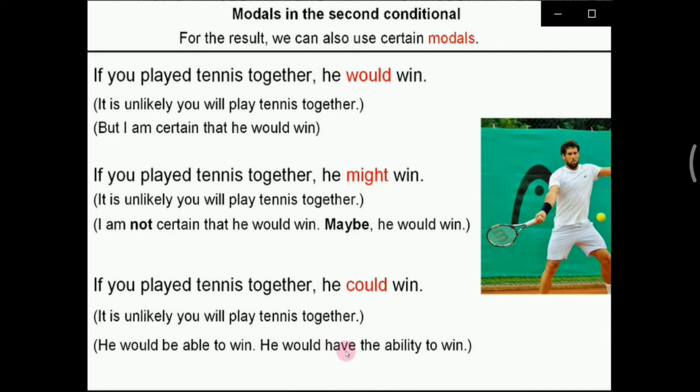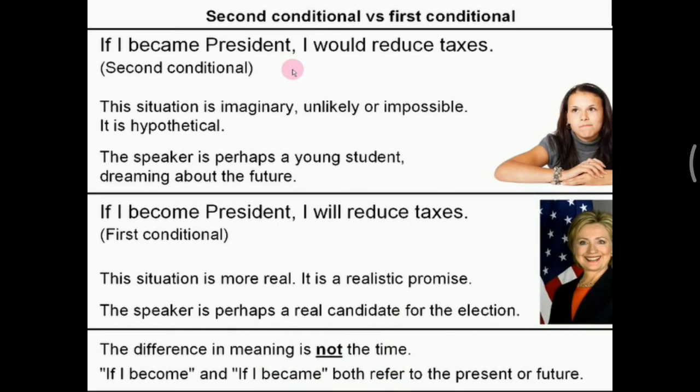Okay, let's move on to the next slide. The second conditional versus the first conditional. Let's compare the second conditional sentence and the first conditional sentence. Let's see the second conditional sentence. If I became president, I would reduce taxes.